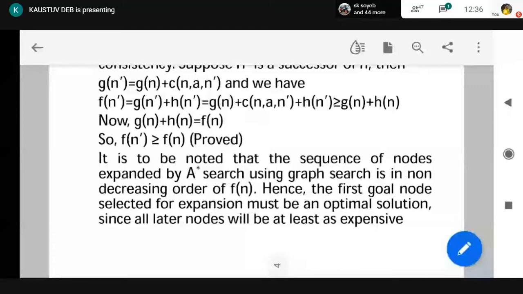Now, from this proof, we have shown that as we are moving from the start node to the goal node, the evaluation function value of a node is always going to increase. So if the first solution that we have obtained, that is the shallowest solution, is it the optimal solution or not? Obviously. Why? Because if we get a solution after that, its Fn value is either greater than or at least equal to that.